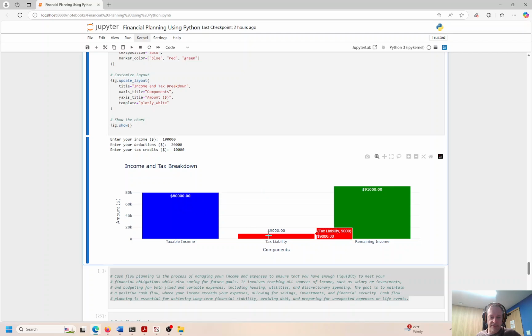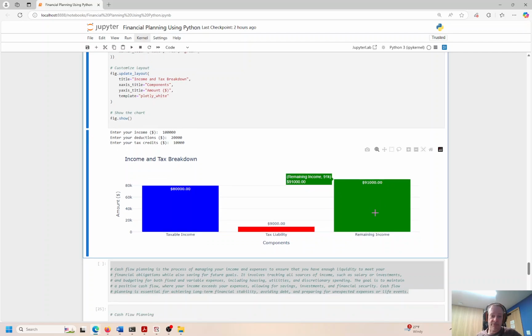Tax liability is only 9 because you're paying a little over 9% on the 80,000, and the remaining income is the 100,000 minus the 9,000. Does that make sense? Okay, so you started with 100,000, subtract 20, because we had these tax deductions. Tax liability is 9, subtract 9 from 100, you have 91,000 remaining income.